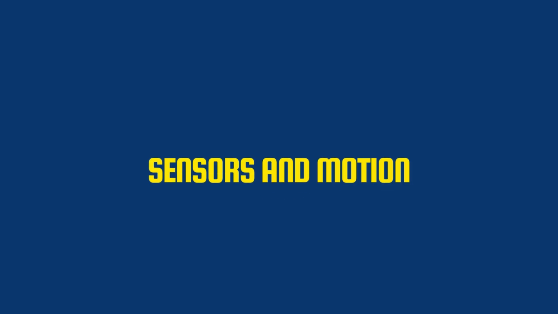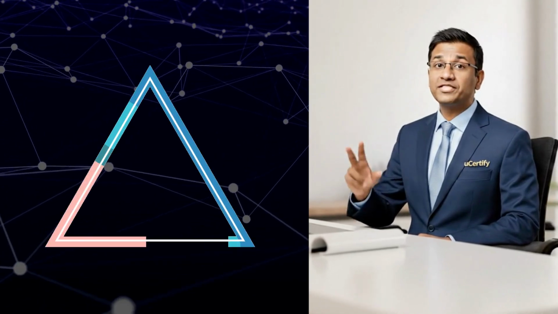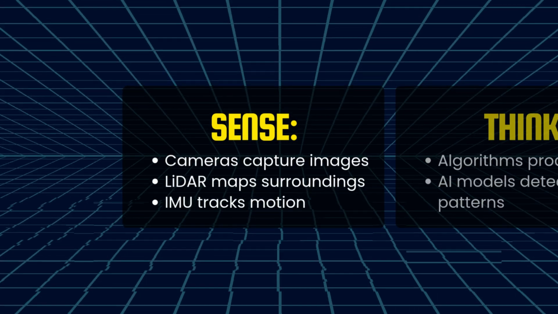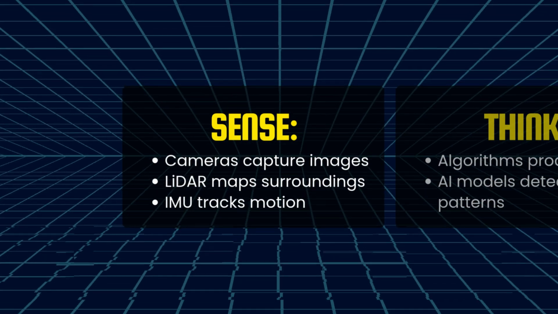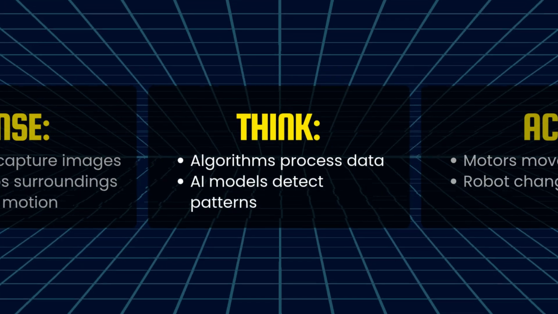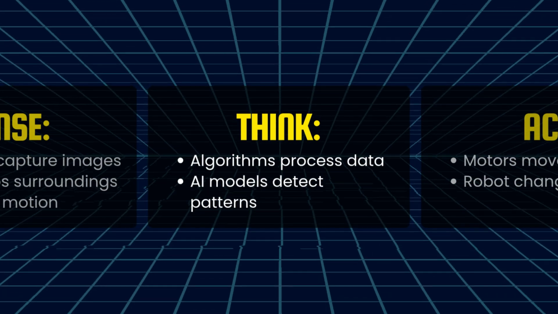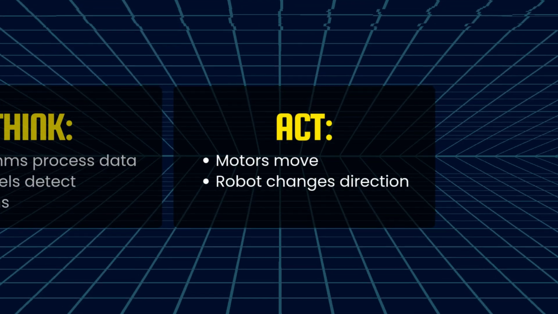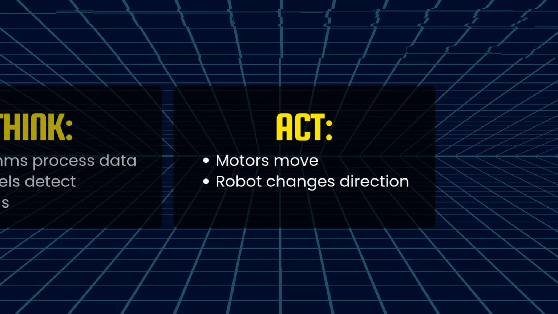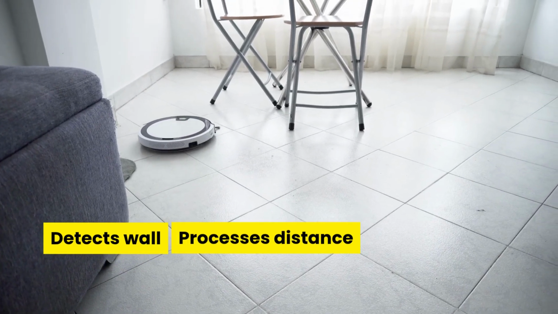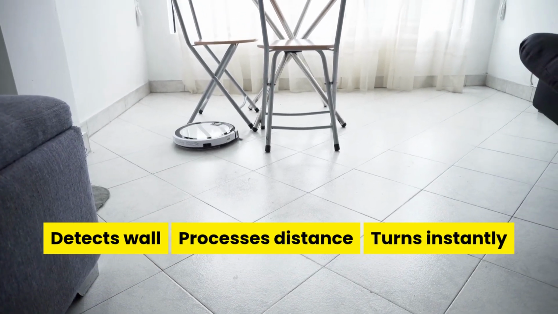Sensors and motion. Every robot follows a simple loop. Sense, think, act. Let's break it down. Sense. Cameras capture images. LiDAR maps surroundings. IMU tracks motion. Think. Algorithms process data. AI models detect patterns. Act. Motors move. Robot changes direction. Example, robot vacuum. Detects wall, processes distance, turns instantly.